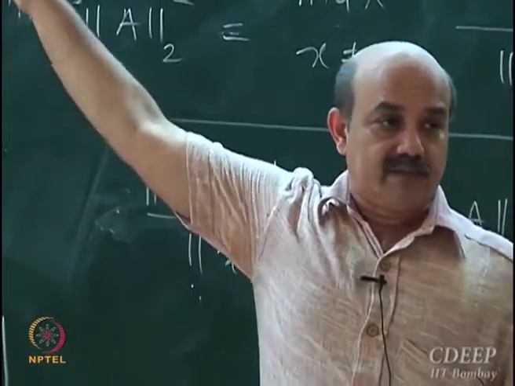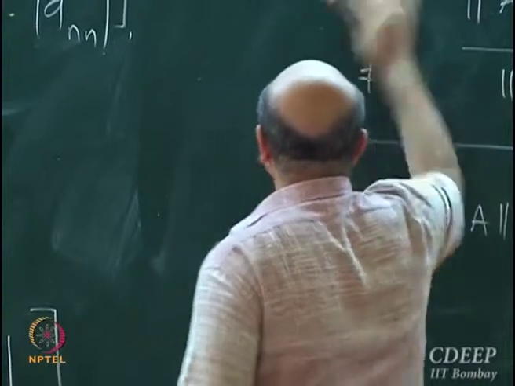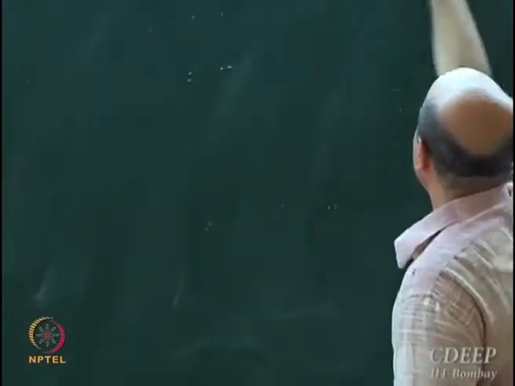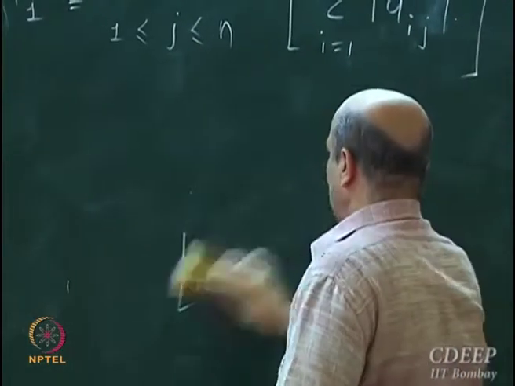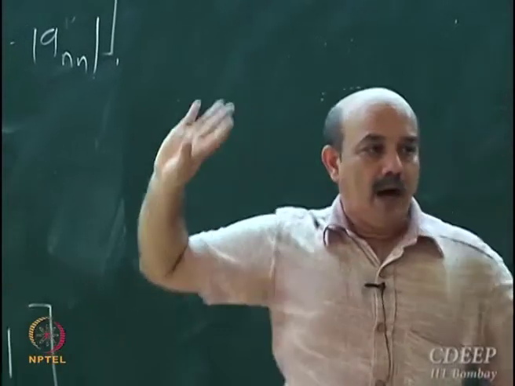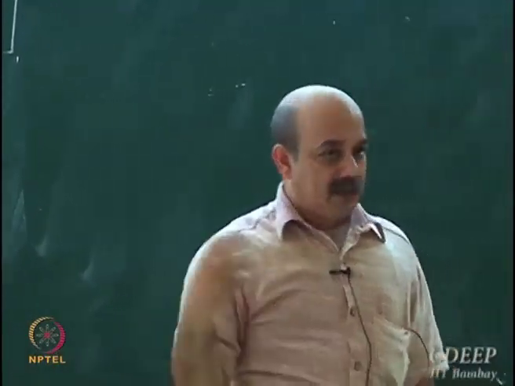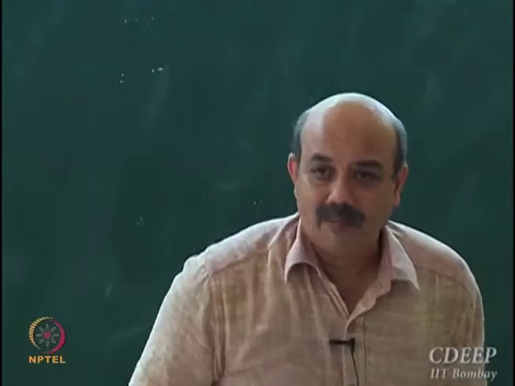Is this clear? Now we have three different ways of computing norms: two norm, one norm, and infinite norm. Among these, one norm and infinite norm are computationally preferable. And now comes the point: why am I talking about norms?